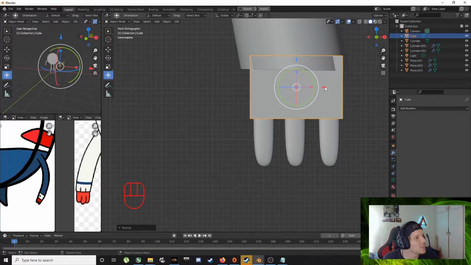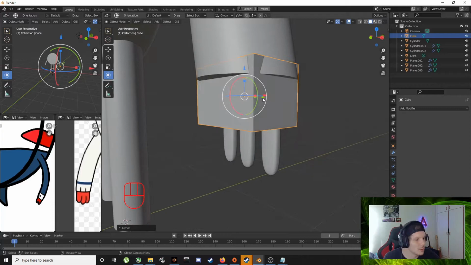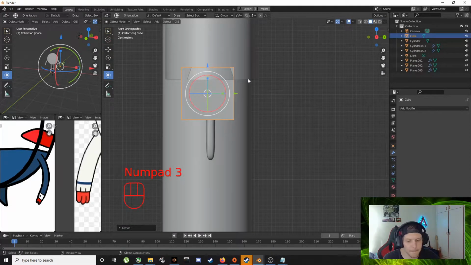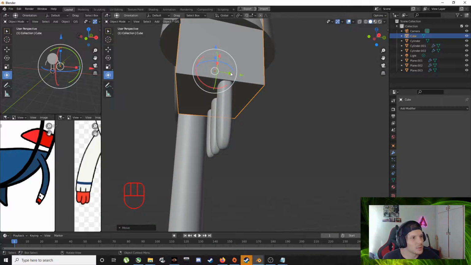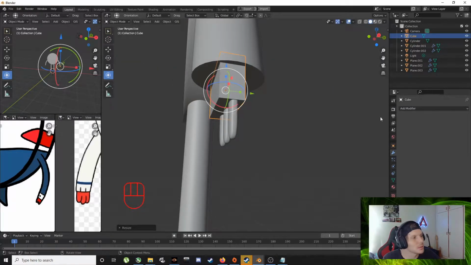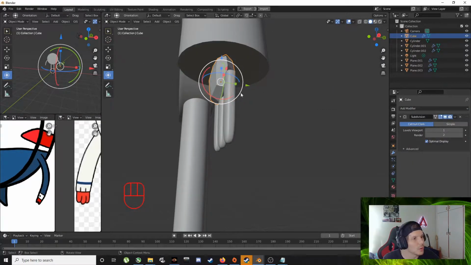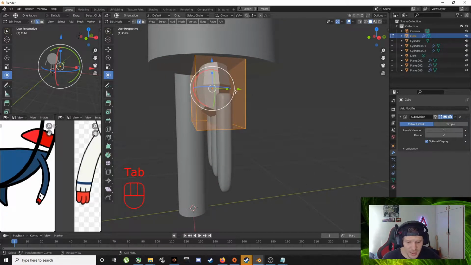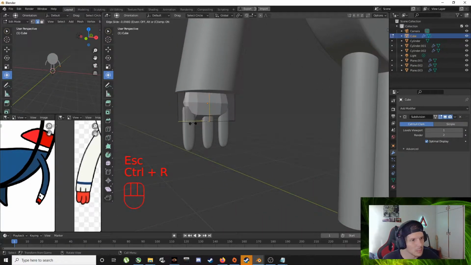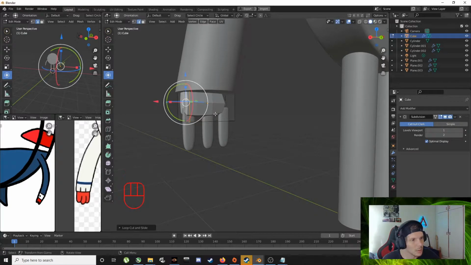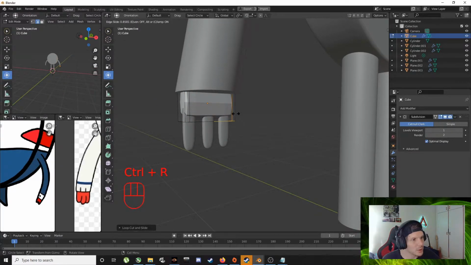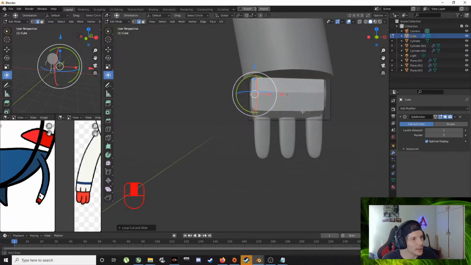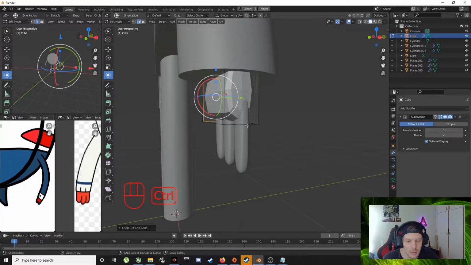I'm just dragging this bad boy. That should work. Bring it down a bit. Subdivision. I'm gonna make it a little weird. Let's give it just cuts. Okay. I'm anyway gonna go into Sculpt mode a bit later and merge this guy together so that the fingers look like it's part of the hand.